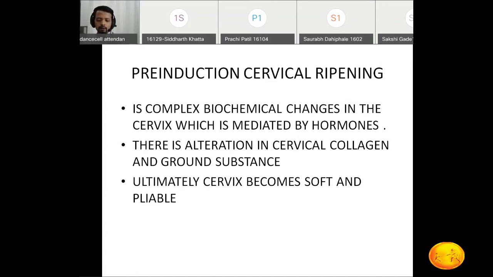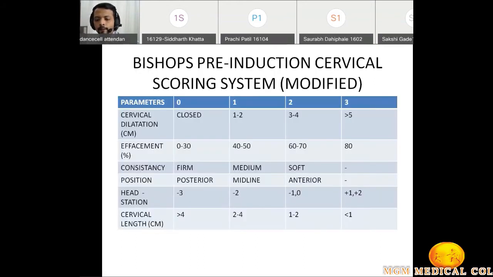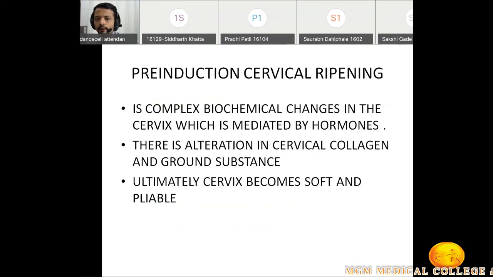Pre-induction cervical ripening. If a patient comes to you for follow-up, consider she is post-date by 4 days. She has crossed her EDD by 4 days, and the most important factor I will consider is the pre-induction cervical ripening. Basically, what is pre-induction cervical ripening? It is the complex biochemical changes that happen in the cervix. It is because of different hormones like estrogen and progesterone.